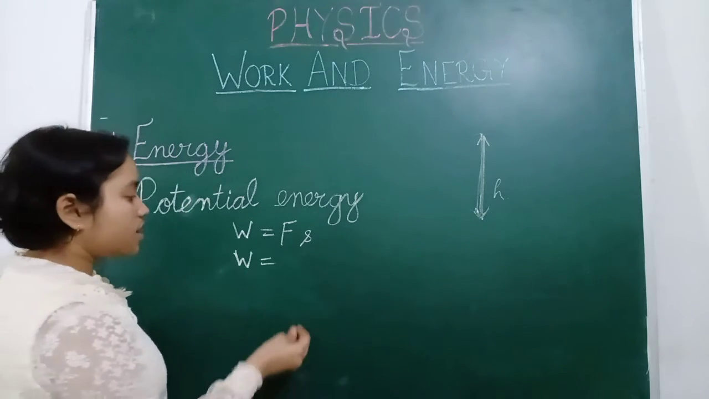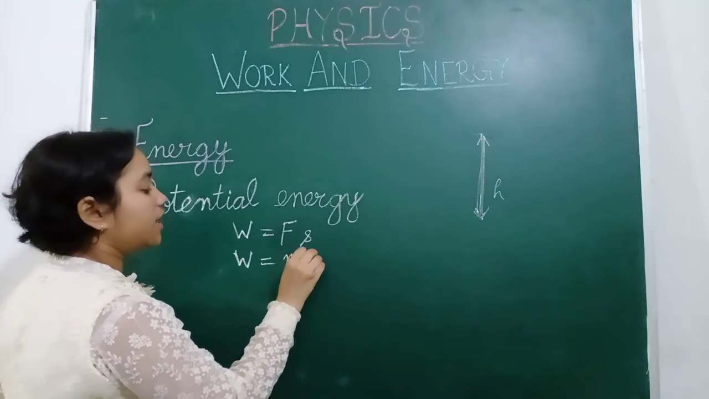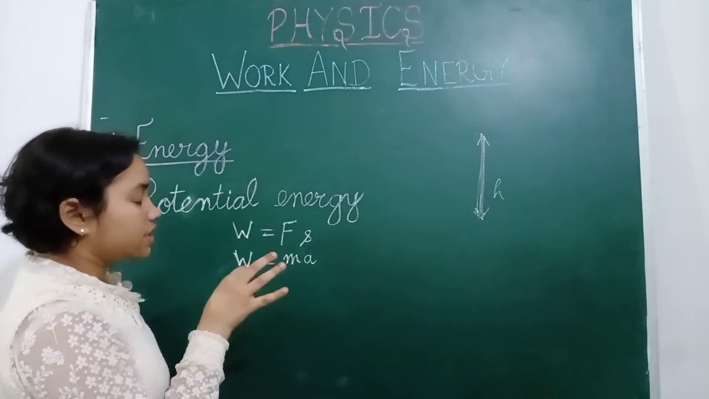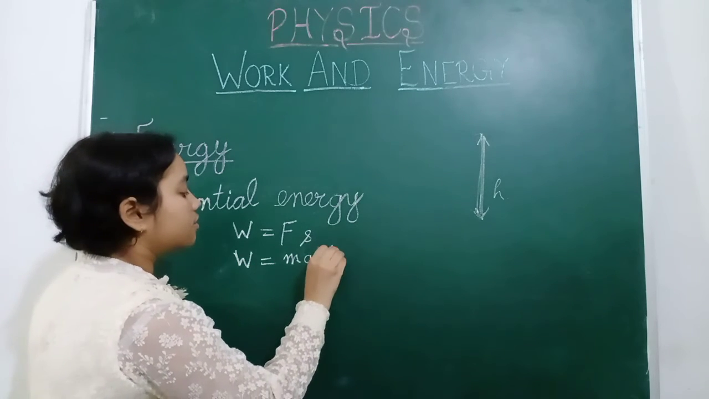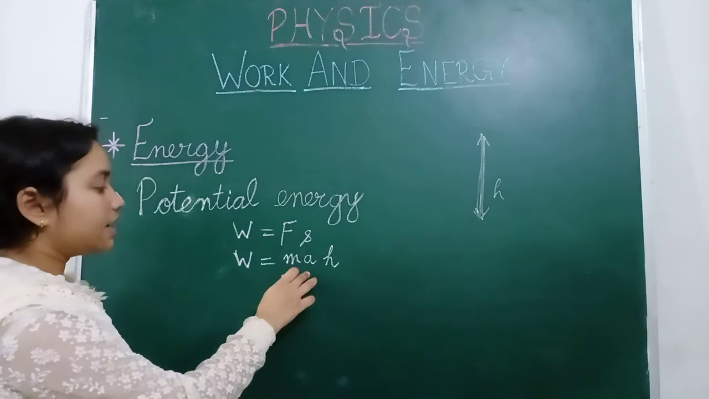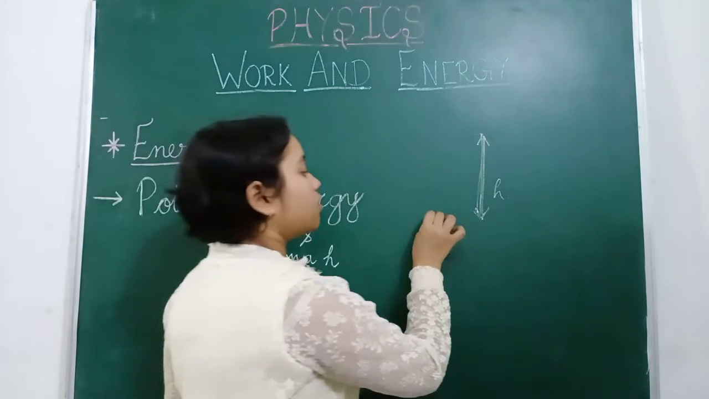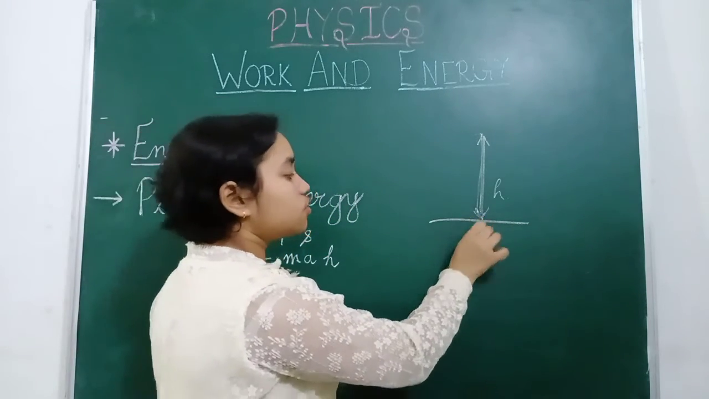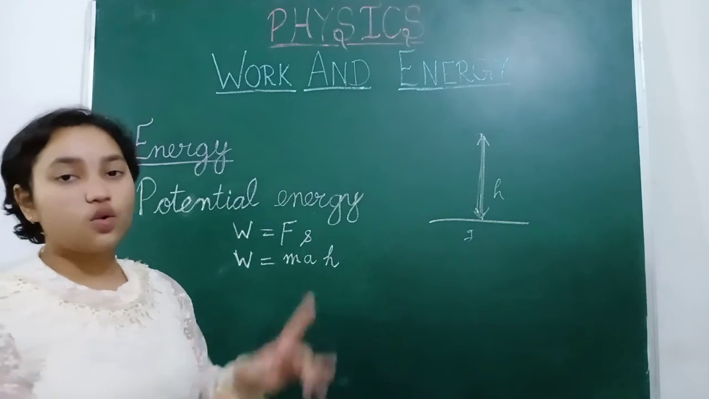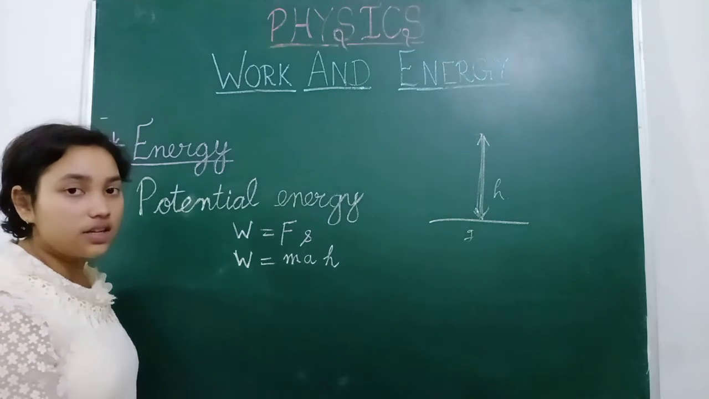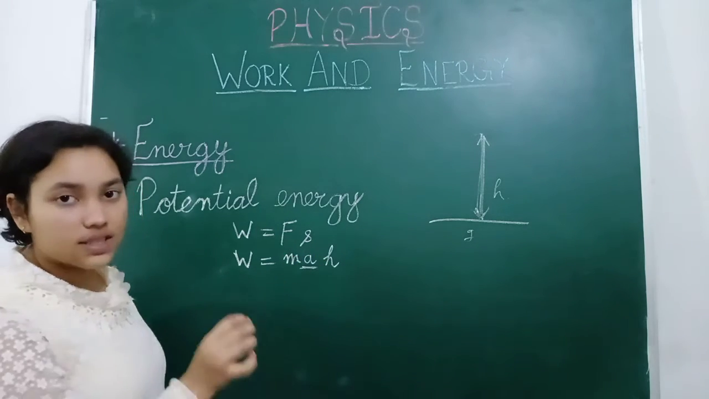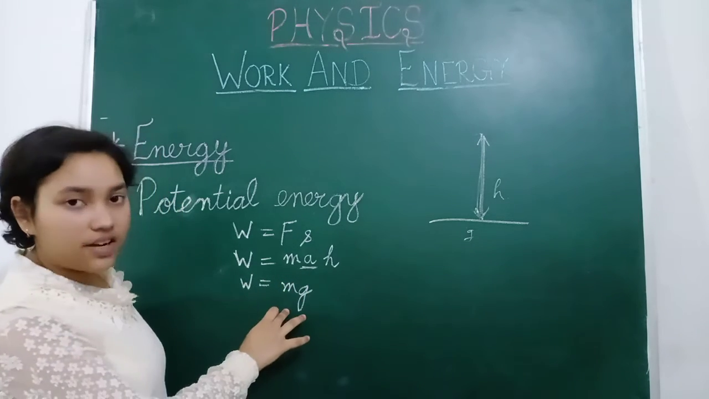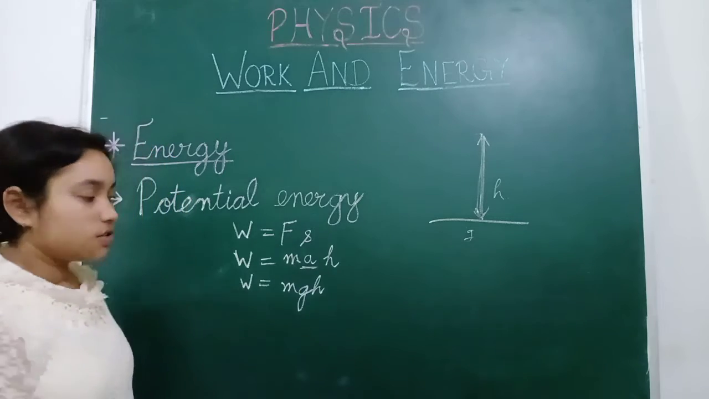So we will remove this displacement and take it as height. And force is equal to mass into acceleration, so m into a, and instead of displacement, we will write height. And we know that acceleration here is caused by gravity, because the object is thrown down or thrown up. So gravitational force is also acting. In the previous chapter we learned that gravitation can be written in place of this acceleration. So W is equal to m g h, because the gravitational acceleration is here, and h. So this one is the formula.